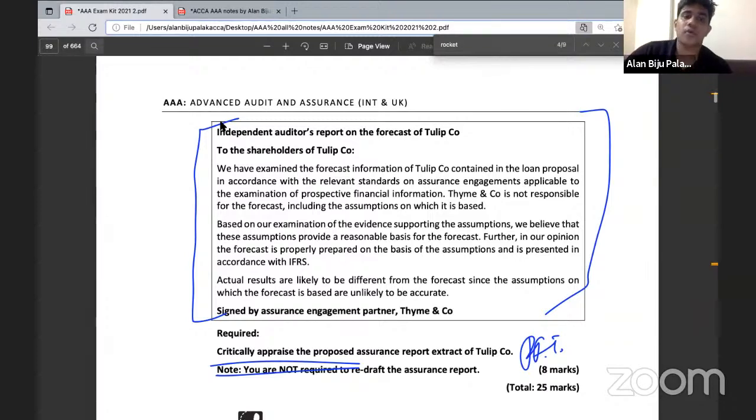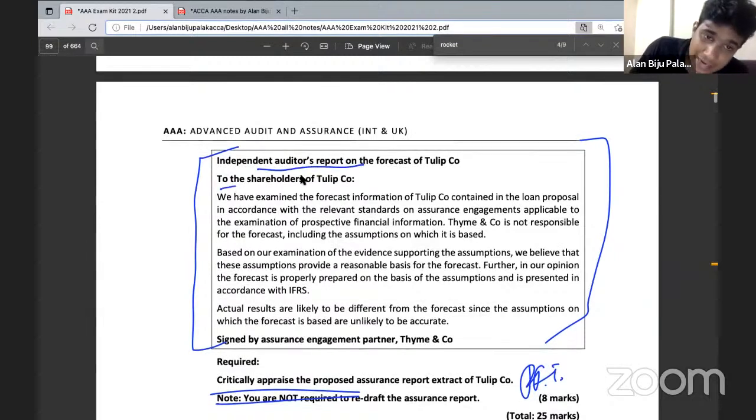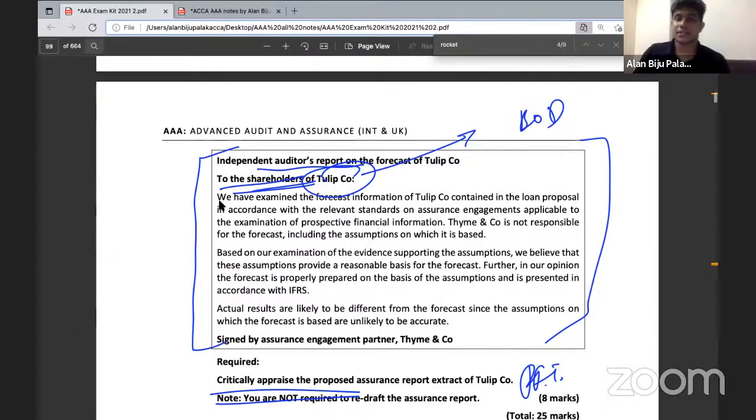And one more thing, the title will be common in case of PFI and audit engagement, but the addressee, in case of audit engagement, will usually be shareholders. But in case of PFI engagement, the addressee will basically be the board of directors. So here they have mentioned shareholders of Tulip Company. So it can be considered as a mistake. Basically the addressee will be the board of directors. So that is what you need to consider here. Is it clear, guys? Okay. So always keep this one in mind.